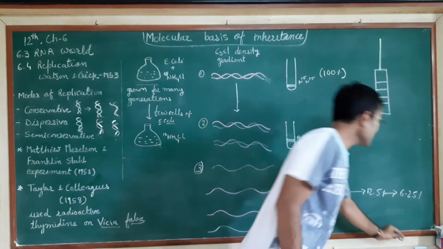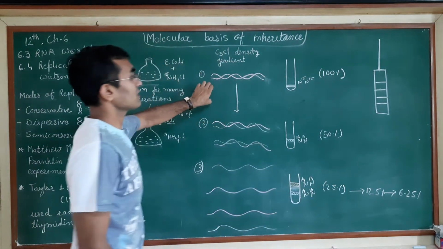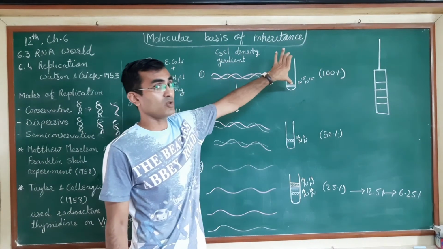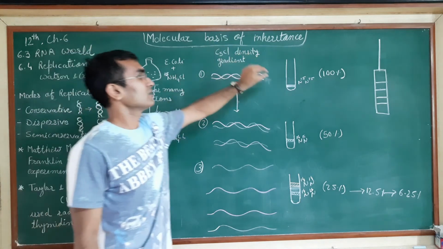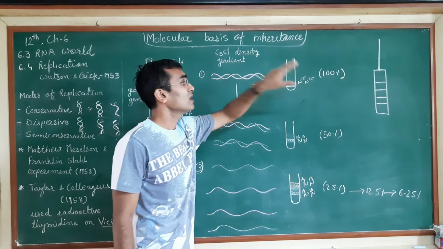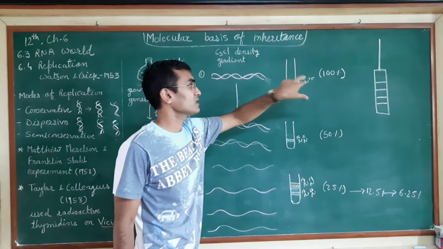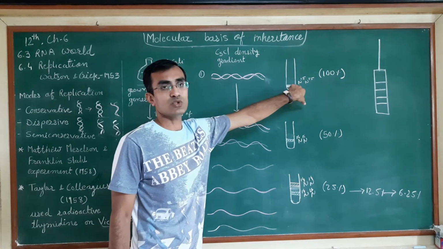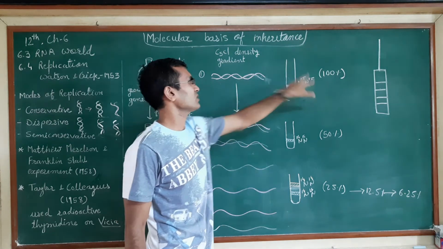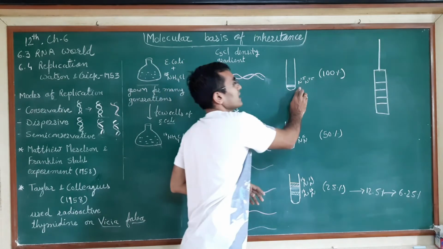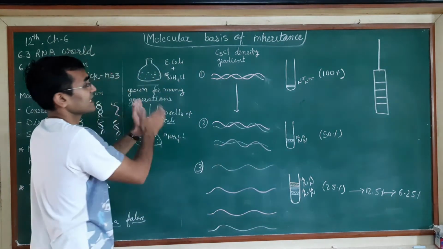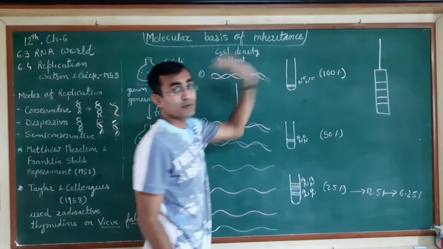In this experiment, when they did the centrifugation with cesium chloride, they found a single band, and when they analyzed this band, it had only the heavier isotope. So it was all N15. I have drawn two strands because of the two DNA strands, but actually there was only the heavier N15. So 100% of the content was N15.